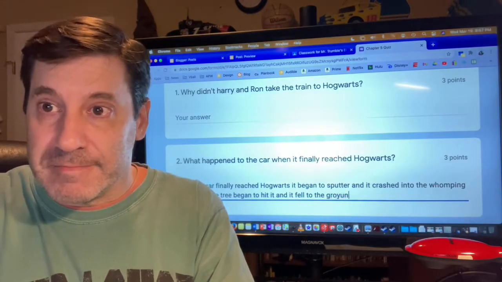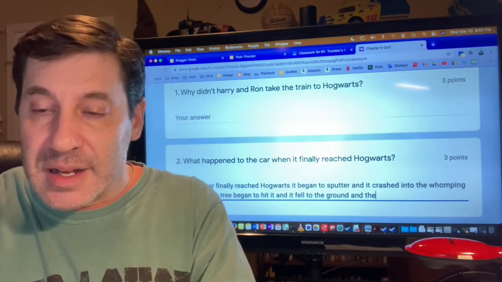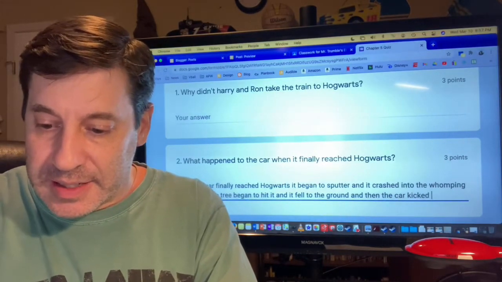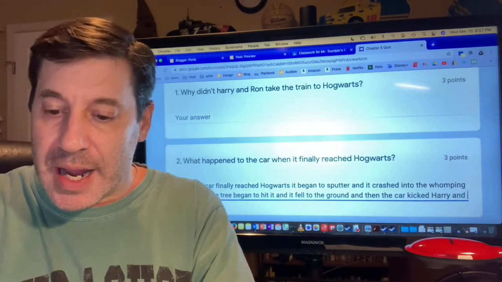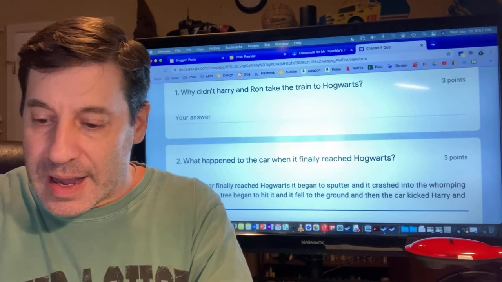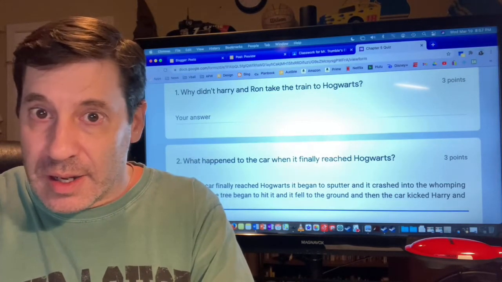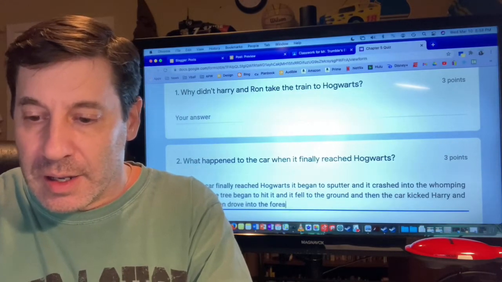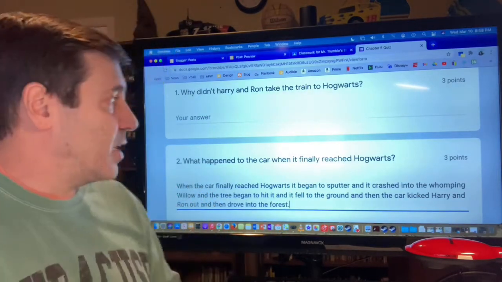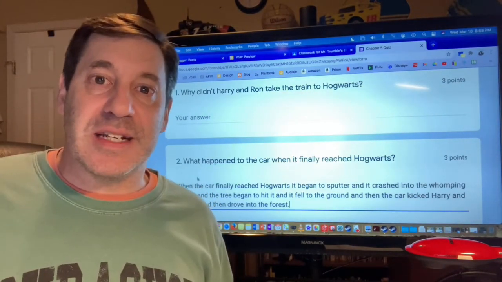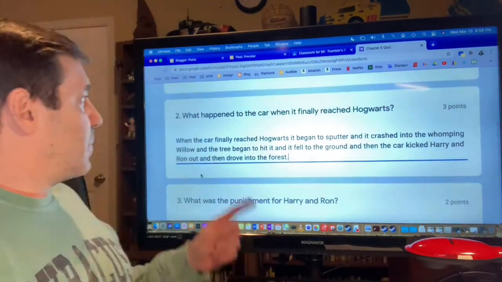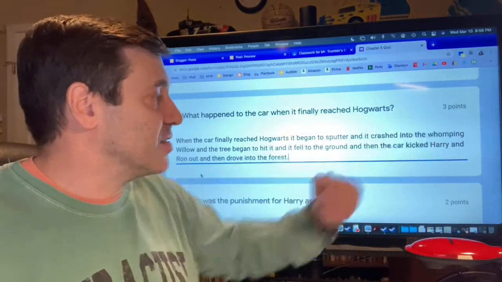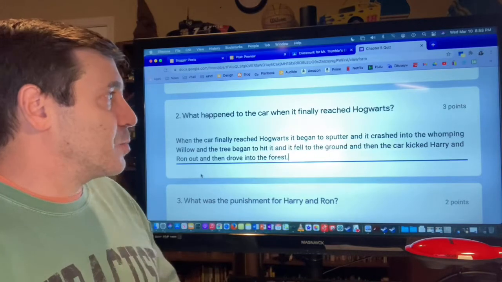And then sometimes we'll do this, ground, and then the car kicked Harry and Ron out, and then drove into the forest. Okay, you see right here, I call this stringing ands together, and that's what's happening. Now, the answer is technically correct. This is all the stuff that happened to the car, but this is a 3-point answer, and if I was to grade this, I'd probably give this person 2 points.